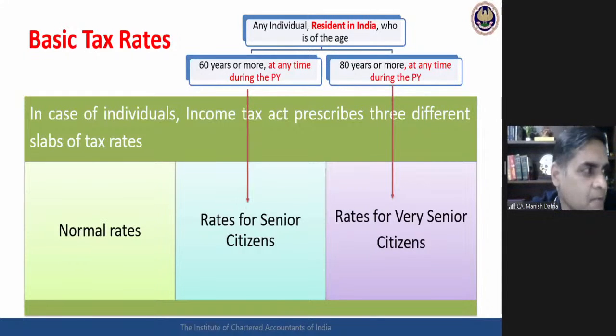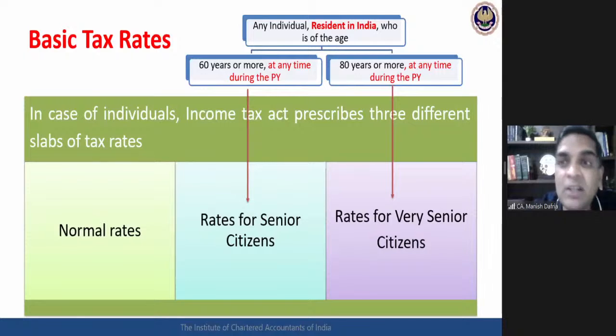What it means is, even for one day in the year, if the person has completed this age of 60, he is a senior citizen for that previous year also. So if somebody was born on 31st of March 1961, I am talking about PY 2021. On 31st March 21, he has completed 60 years.